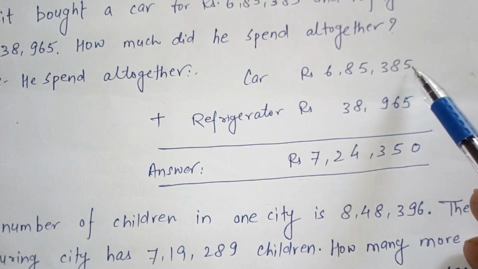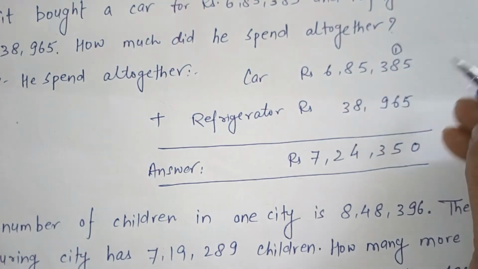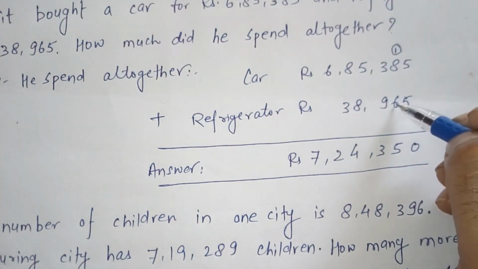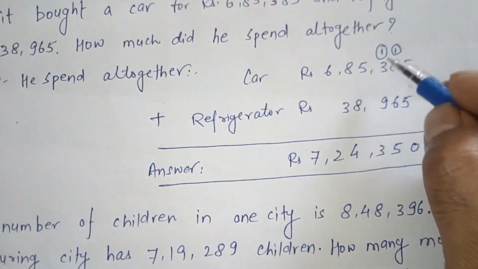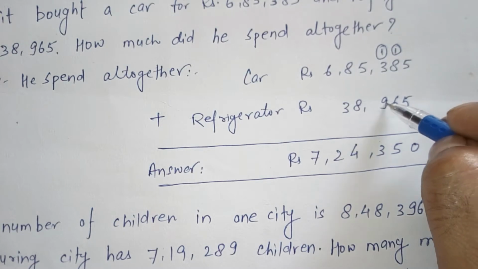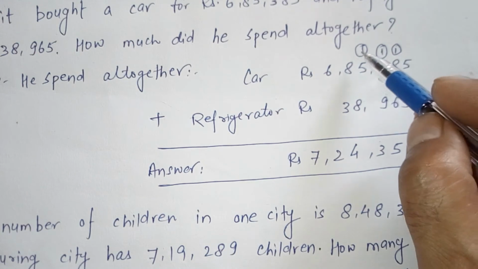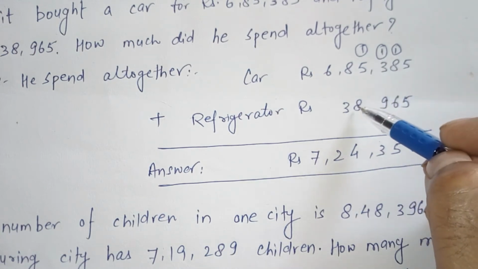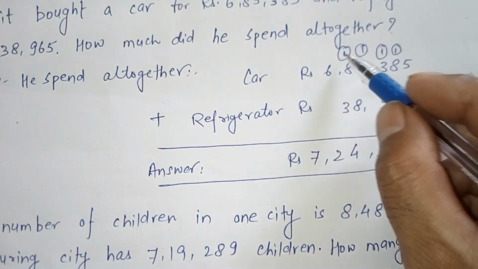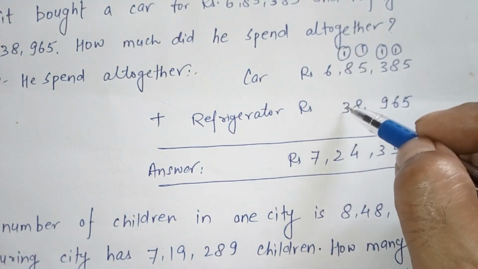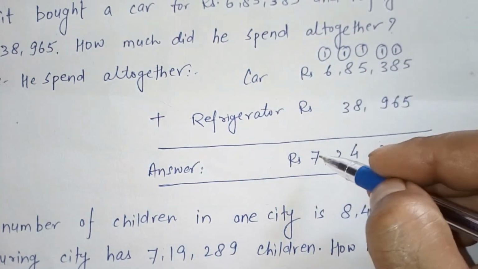As you know very well, 5 plus 5 is 10, 0 carry over is 1, 1 plus 8 is 9, 9 plus 6 is 15, 5 carry over is 1, 1 plus 3 is 4, 4 plus 9 is 13, 3 carry over is 1, 1 plus 5 is 6, 6 plus 8 is 14, 4 carry over is 1, 1 plus 8 is 9, 9 plus 3 is 12, 2 carry over is 1, 1 plus 6 is 7.